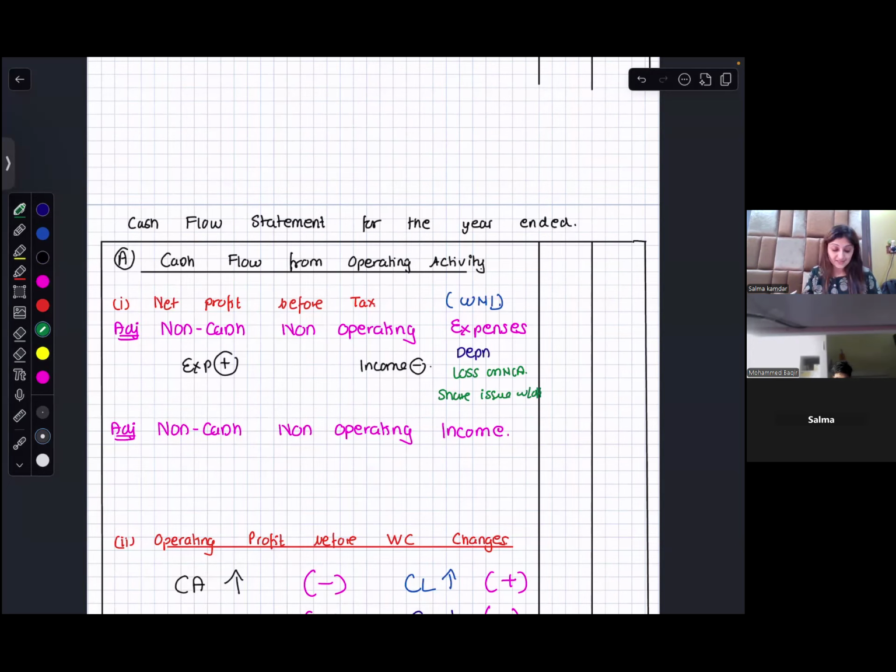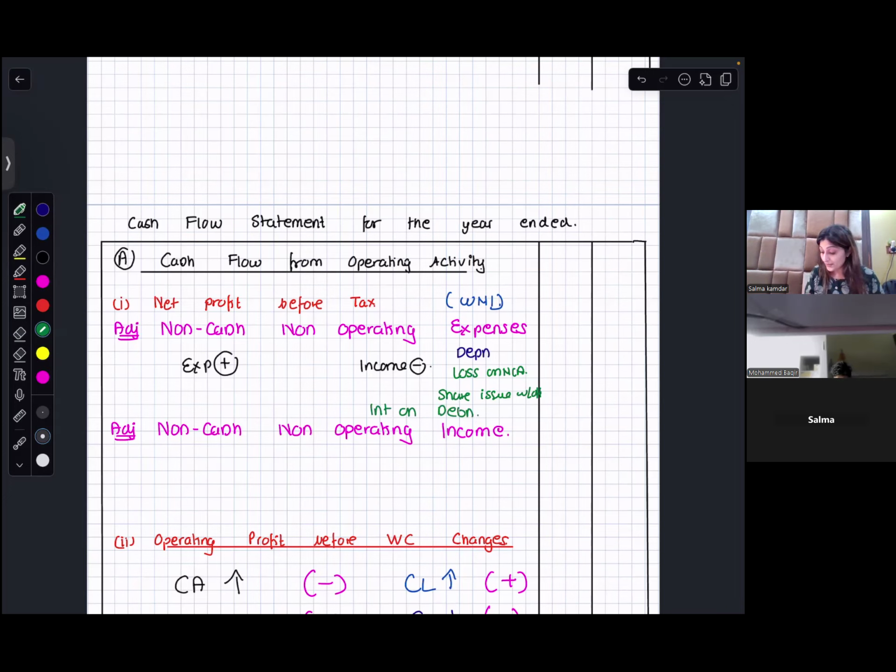Now, this is a thing over here. If you write off your share issue expenses in the financing activity, you will not write it over here. Then what else? Goodwill amortized, interest on debentures.